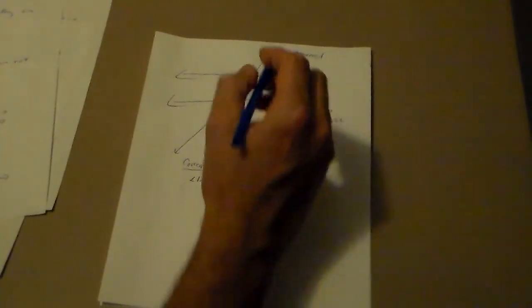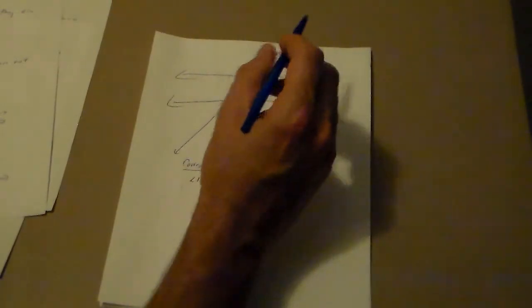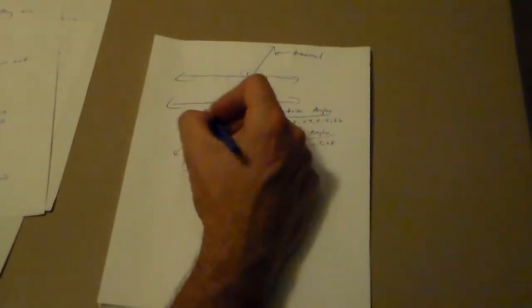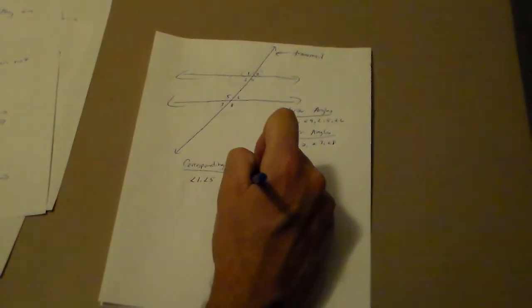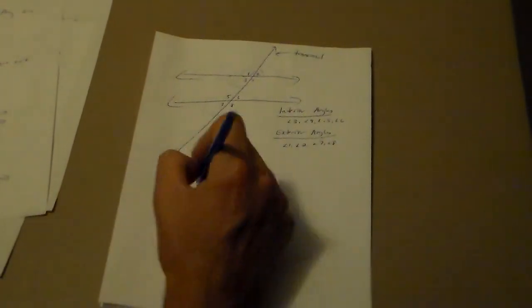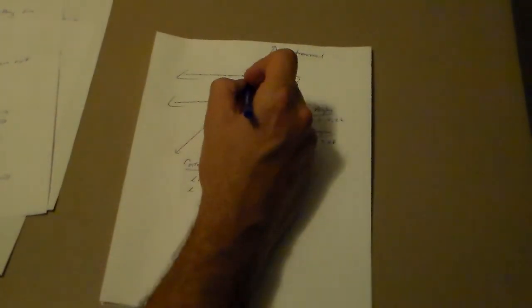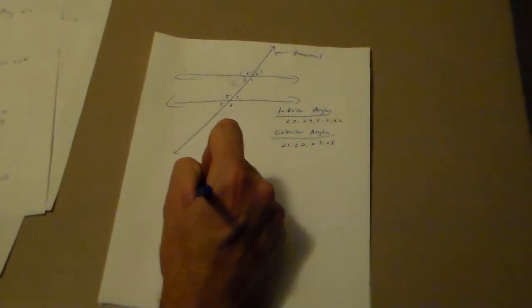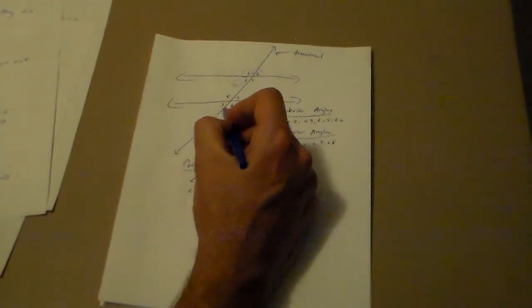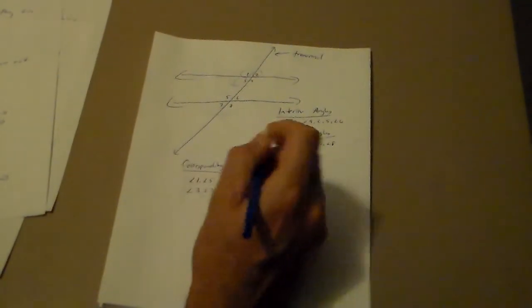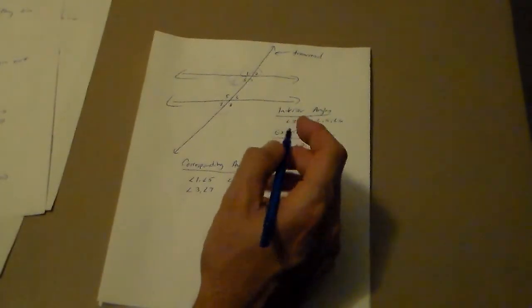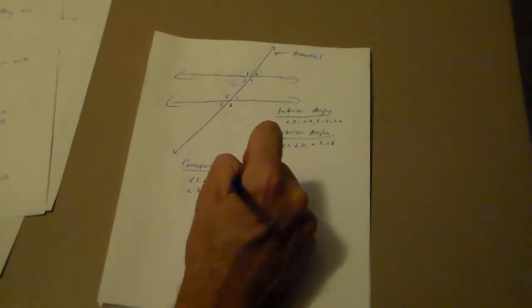If I picked angle 2, that's top right in this group. What's top right down here? Angle 6. And I could pick this angle over here, angle 3, and that matches this angle here, which is angle 7. And then there's only two left, and that's angle 4 and angle 8. Those are called corresponding angles. Important relationship to know.